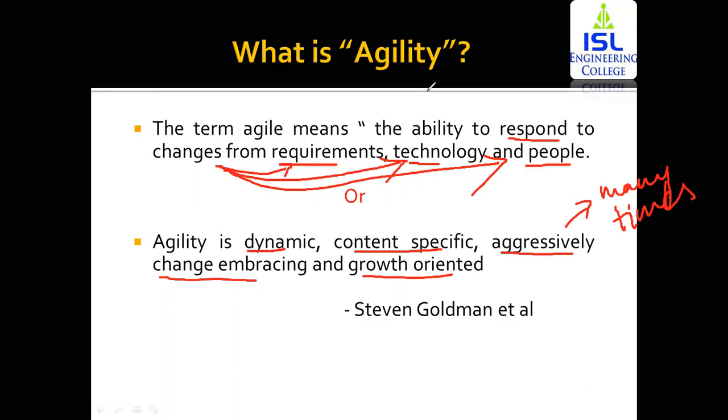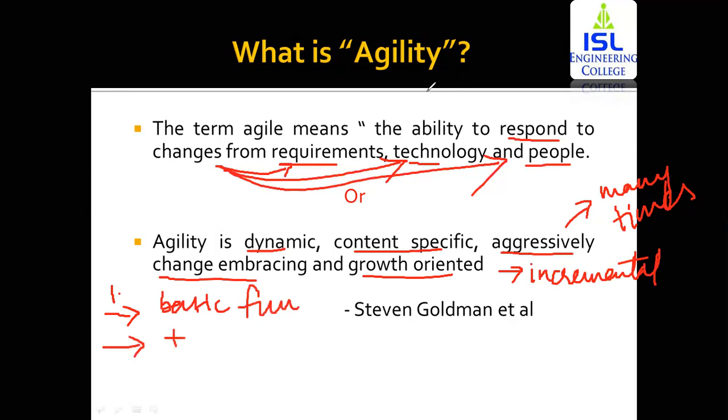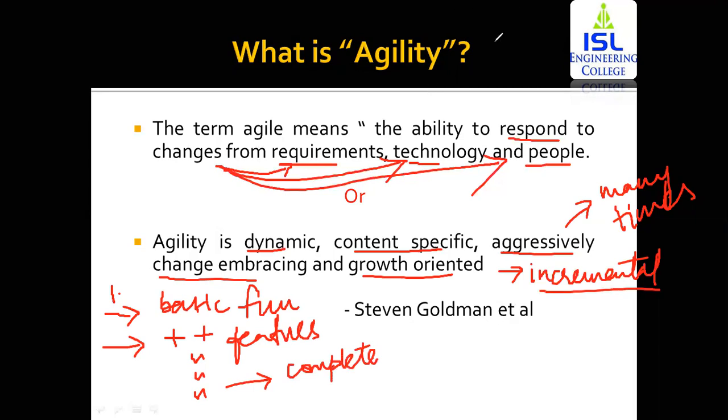Then growth oriented. Now, growth oriented means it is going to follow the approach that is incremental. Now, what is an incremental approach? Incremental approach means within the first step, you're going to deliver the basic functionalities. Then you can keep on adding different increments within the software. Increments for specific features can be added in different steps until the software is complete. So agile models follow an incremental approach.